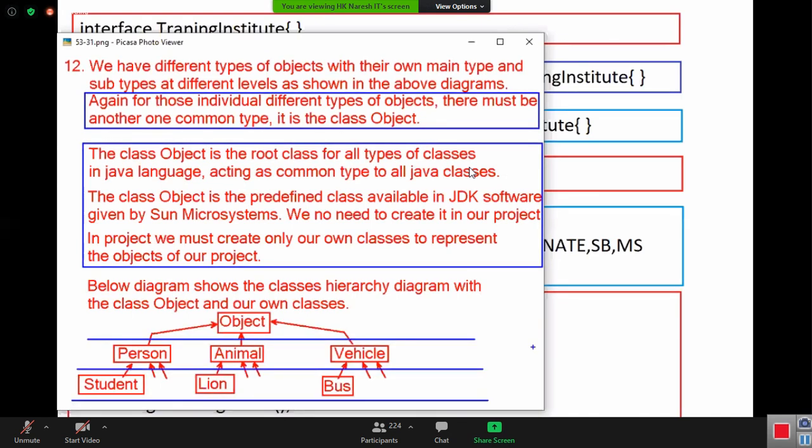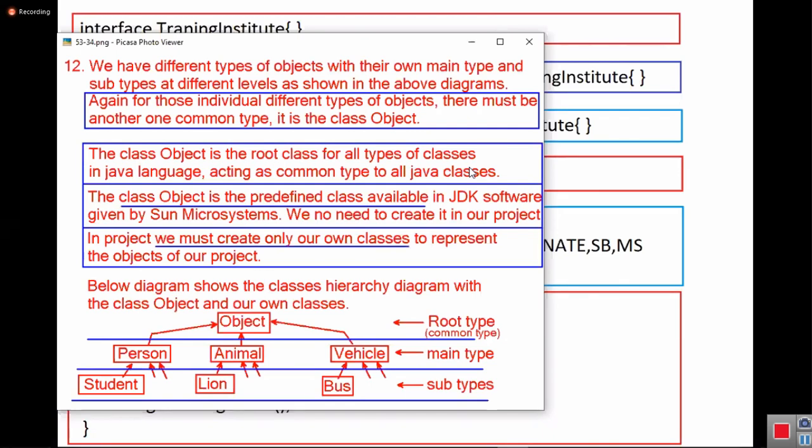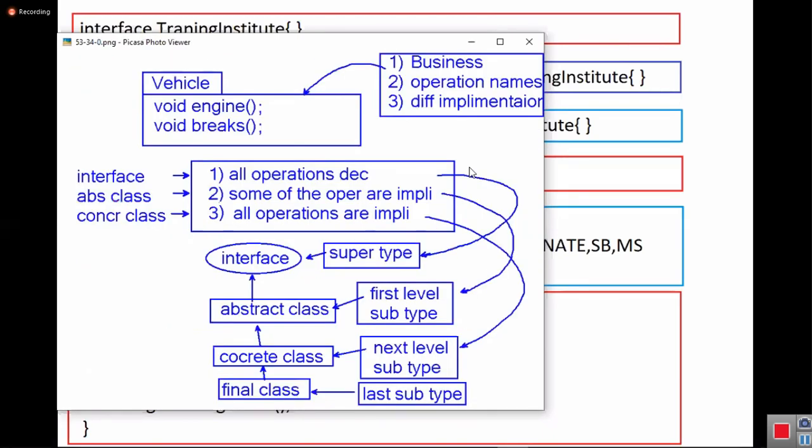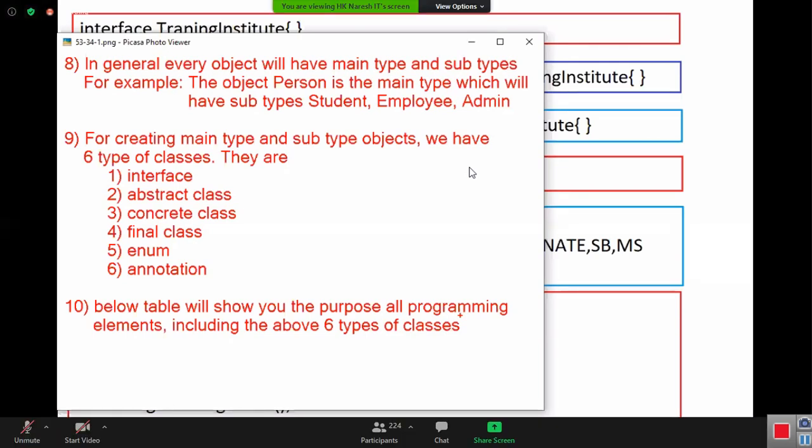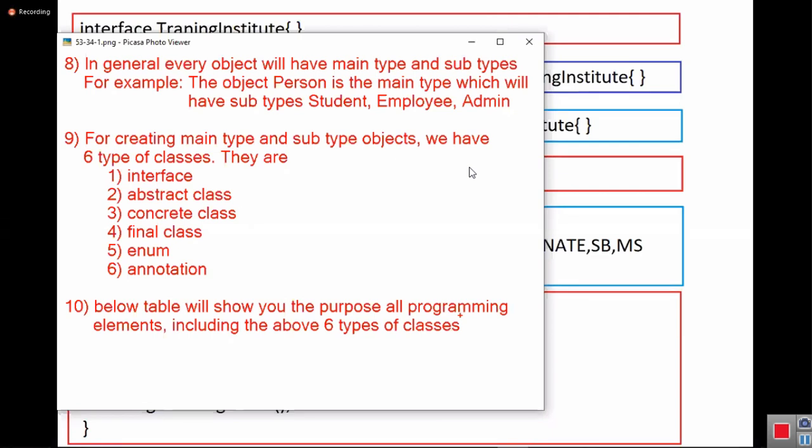This is the final hierarchy. Your project's final hierarchy is this. And then next, object is a root type, the common type. The main type is our own type, and subtypes are further subtypes. In general, every object will have a main type and subtypes. For example, the object person is the main type, which will have subtypes student, employee, admin.